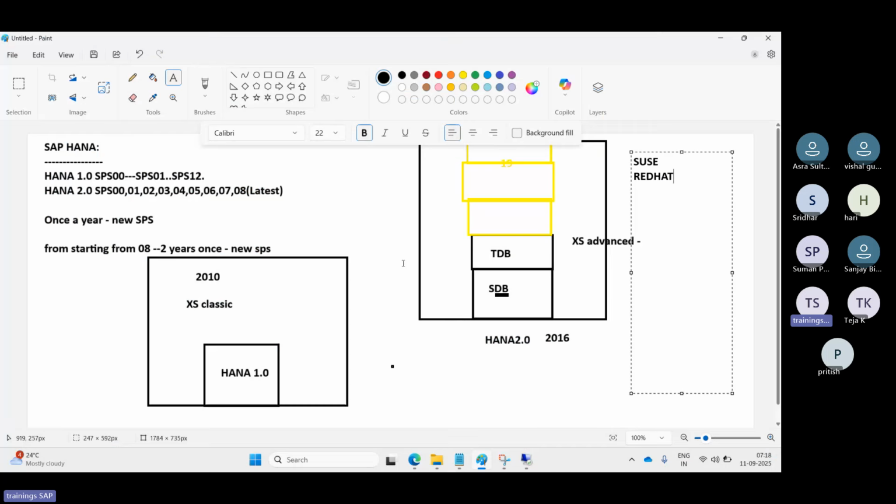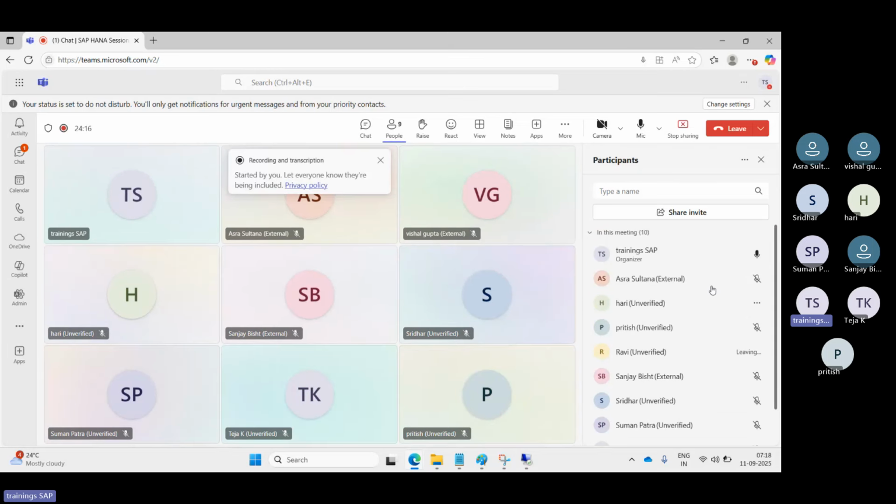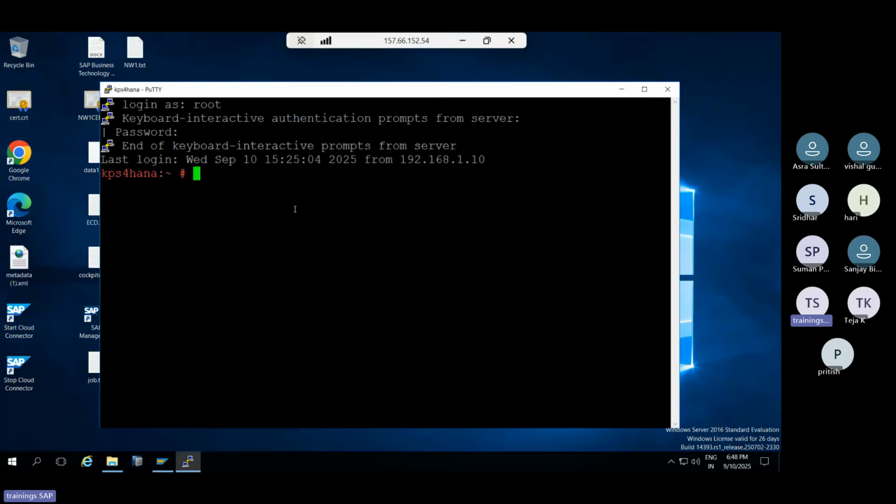Is anybody waiting in the queue? No, right? This is the path we have to log in to, KPS4 HANA.